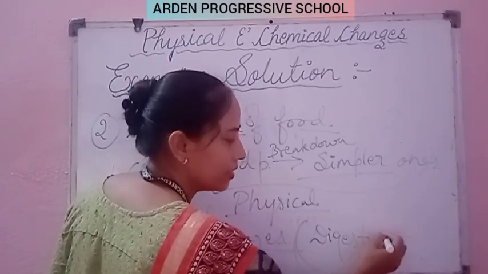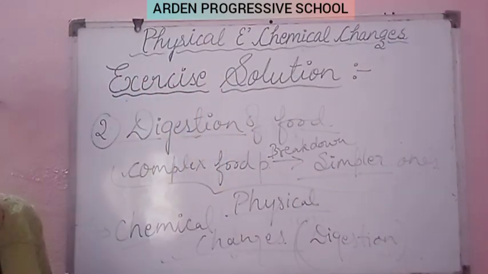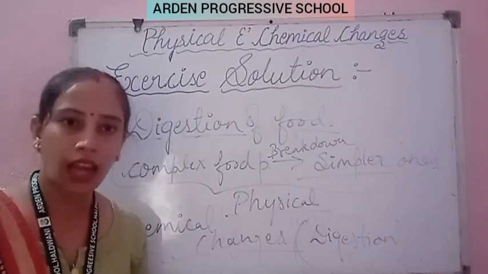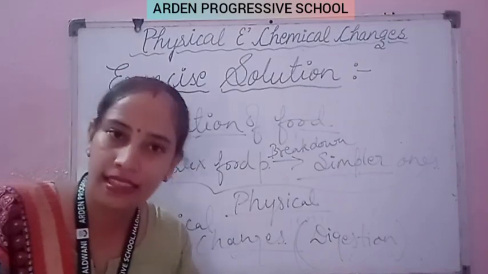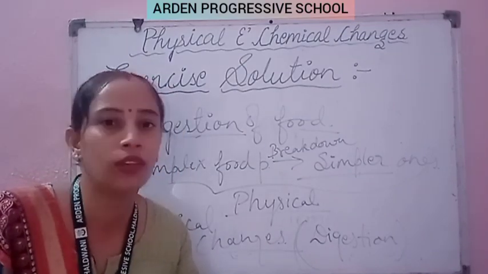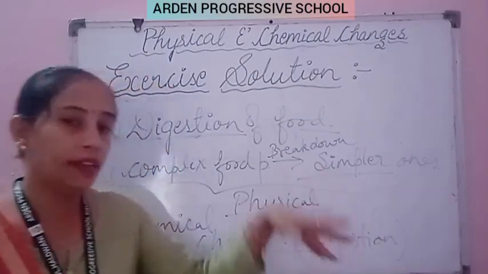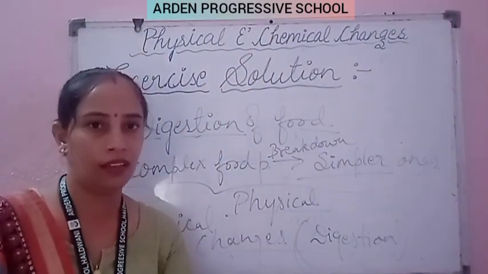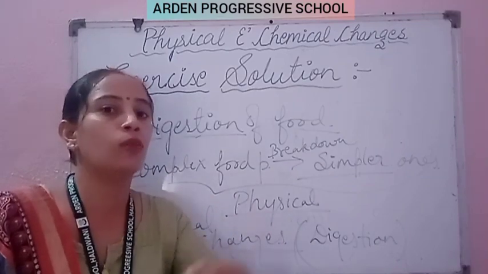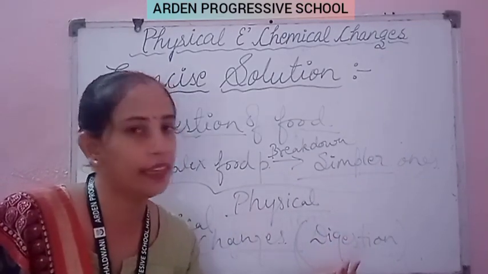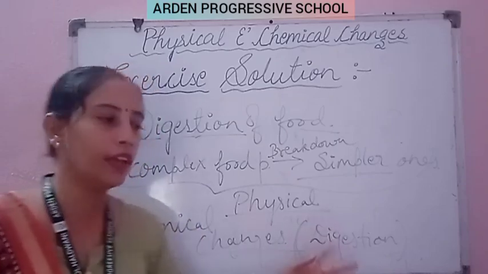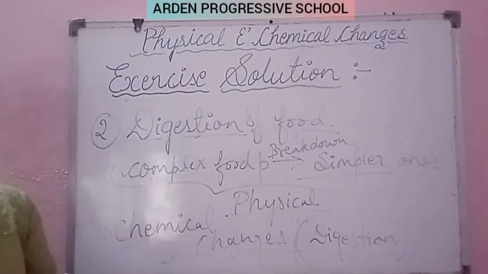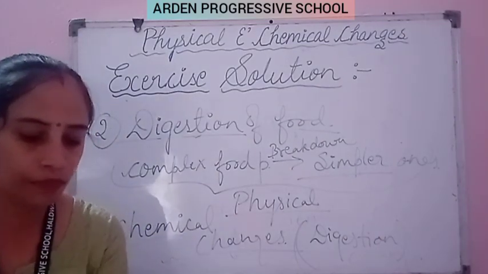ठीक है, जब पूरी तरीके से डाइजेशन की प्रोसेस होती है, at that time the chemical change takes place in the food. Now the food has been completely digested, now we are not able to get back the food in the form of the original food that we took in the starting. ठीक है, अब हम उस फॉर्म में दोबारा इस फूड को नहीं ले सकते हैं. So this is a kind of chemical change. Clear, students? So this is about question number 5.